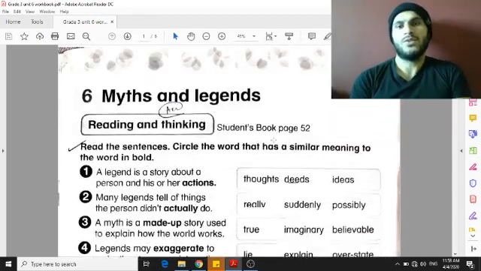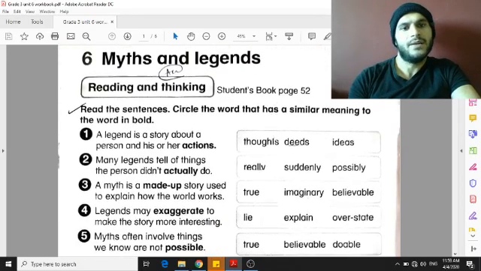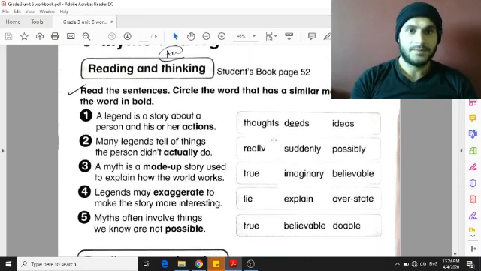Today we are going to work with the workbook and we are on page 30 now. So let's open the workbook. This will be mostly homework for you, but I will explain to you everything you need to know before you start working.